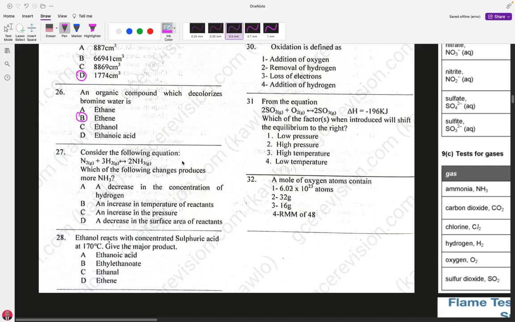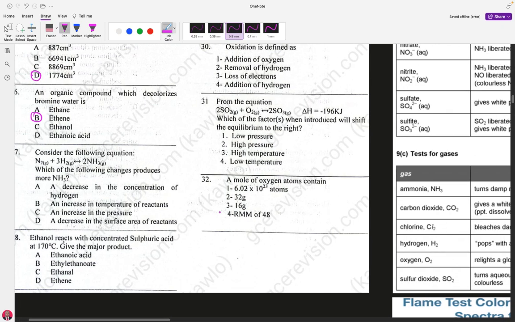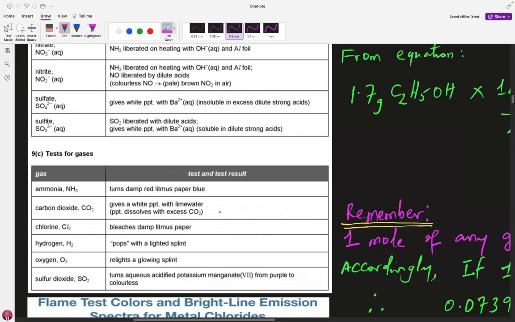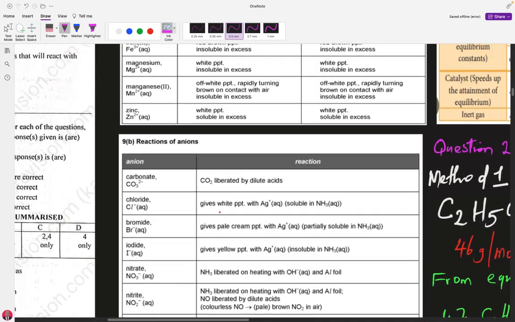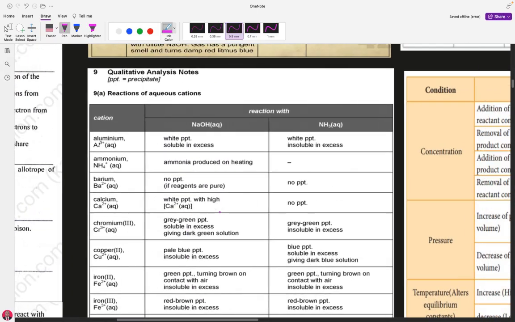We know that it is exothermic, but we cannot use it because it has not been given in the question. So we are going to be dealing with pressure.